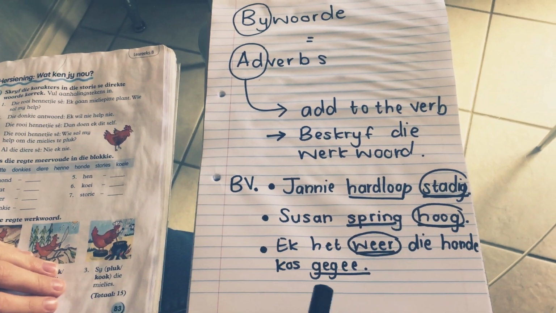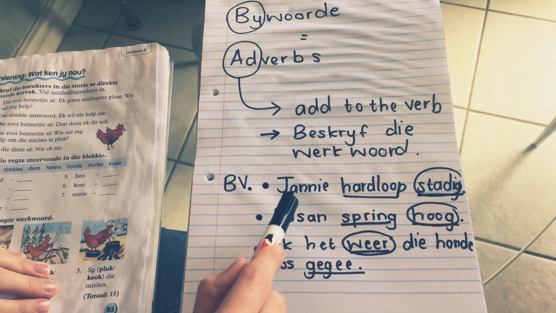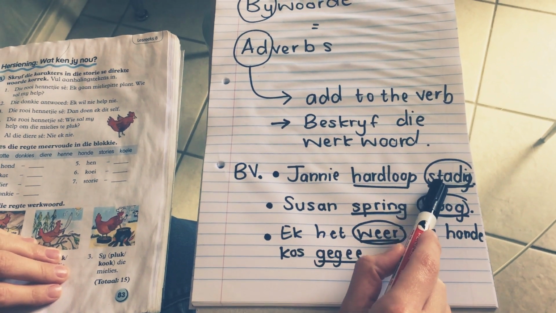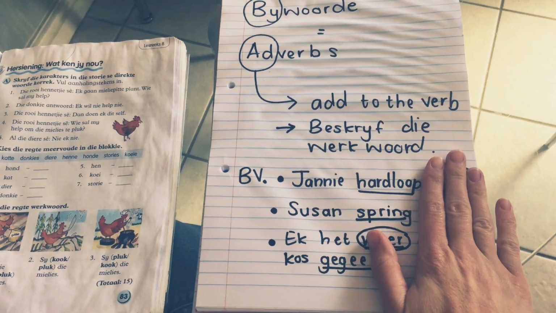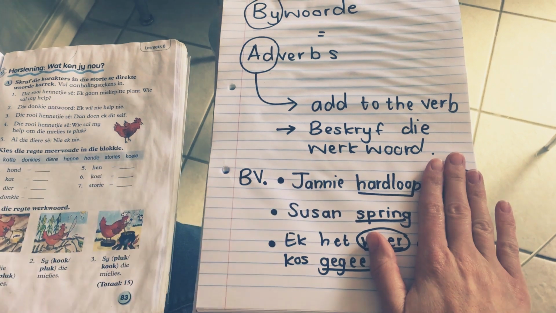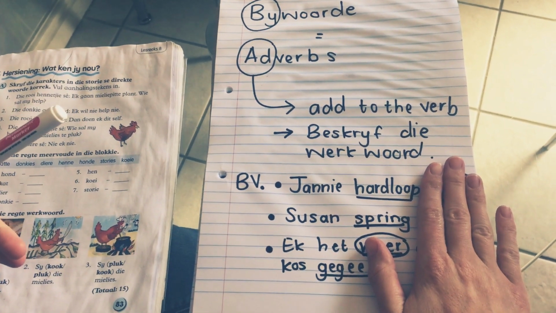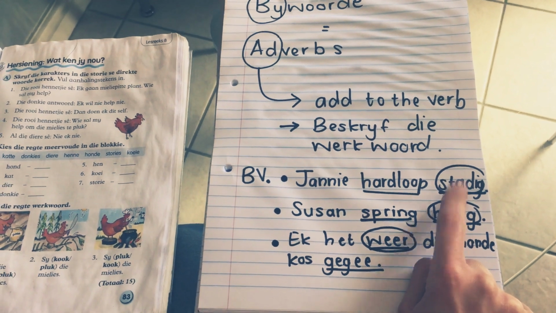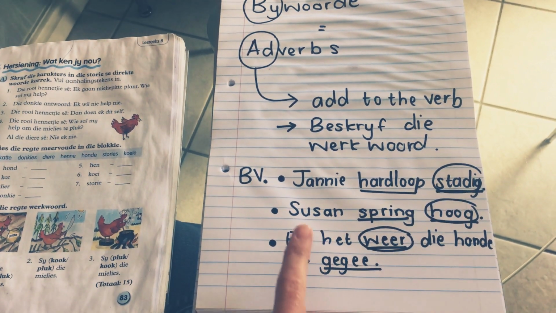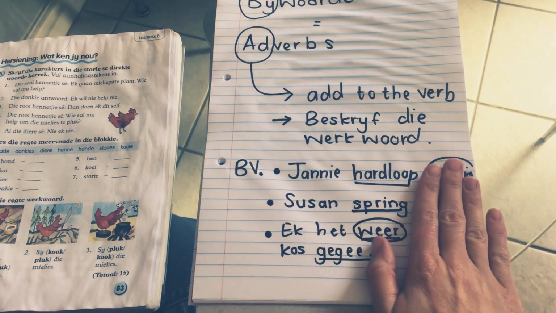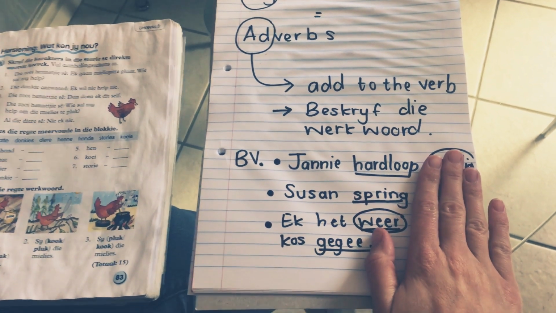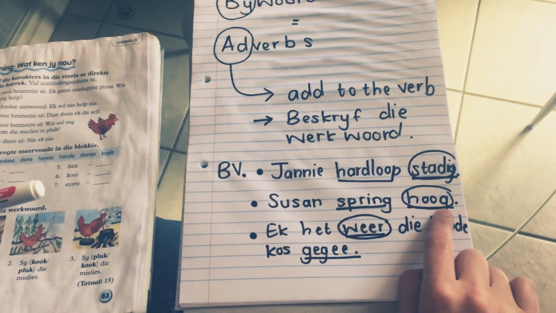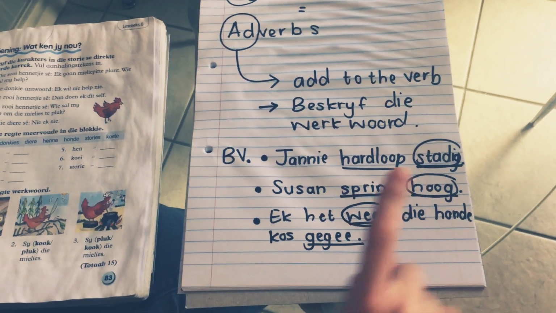Okay, a few examples here would show you the adverbs here. So Jannie hardloop stadig. So I could just say Jannie hardloop. Okay, that's the verb there. But I describe the verb by telling you that he is running slowly. Okay, so stadig is die bywoord. Susan spring hoog. Susan jumps, that's the verb. But I'm telling you how she jumps, and she jumps high. So, hoog is die bywoord.